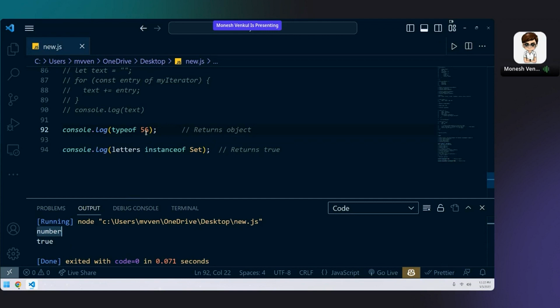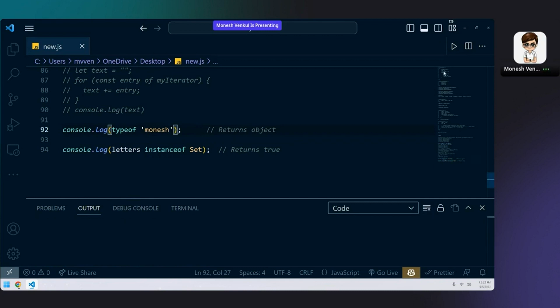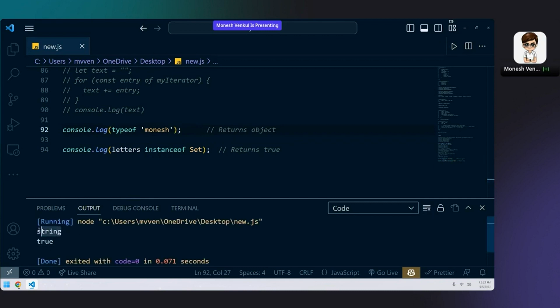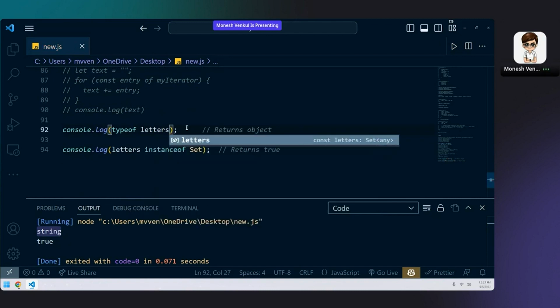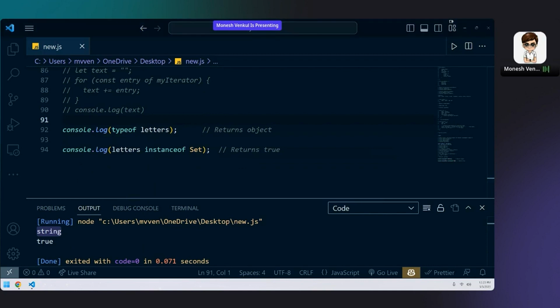Again, one more time I'm repeating. Typeof will return the data type only if it is a data type. For example, let's take a string. It will return string. But if I write anything other than a data type, try to understand what I'm saying. First, let me tell you, is letters a data type or not? Anyone who has not understood, Sonia, Sajoti, you can message me. Is letters a data type or a set? It is a data type or it is not a data type?